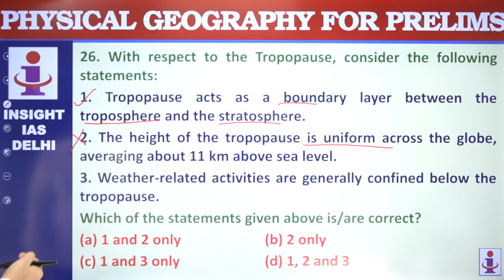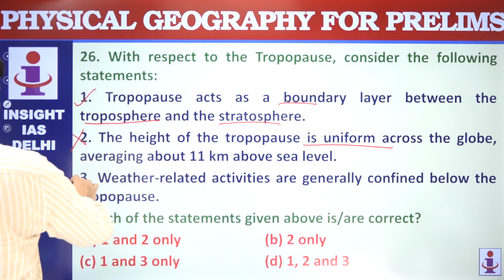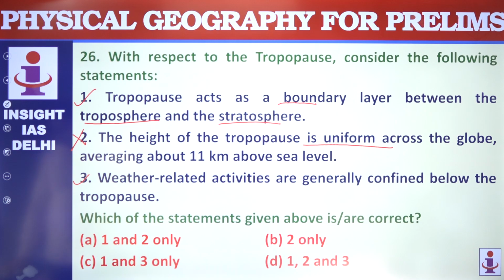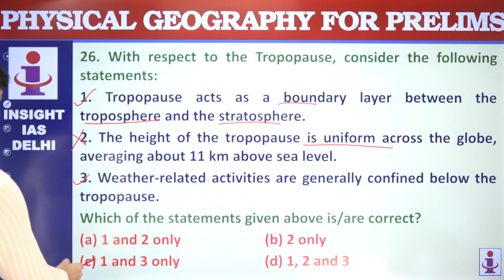Third statement, weather related activities are generally confined below tropopause. This statement is correct because all weather related phenomena are actually restricted to the troposphere, and that is below tropopause. So 1 and 3 are correct. C is your correct answer.